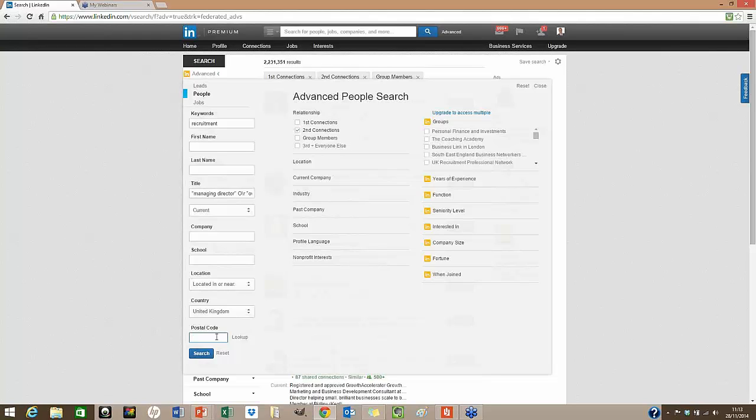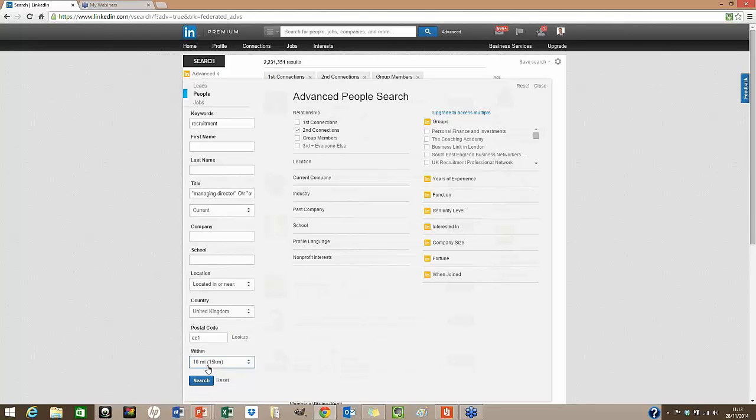If I want big recruitment and finance companies, I'm going to go EC1, only the centre of London, and I'm going to do a 10-mile radius. I know that's going to capture some pretty big companies. Big companies tend to hub together as well. So if you want to capture the big companies, use postcode as a rule of thumb. And if you want smaller companies, go more rural. But you can focus on all sorts of stuff. But try to use the parameters on the left-hand side because they're the best ones. I'm not a fan of any of these because it just doesn't tend to bring the right sort of people up. But let's do a search on there now.